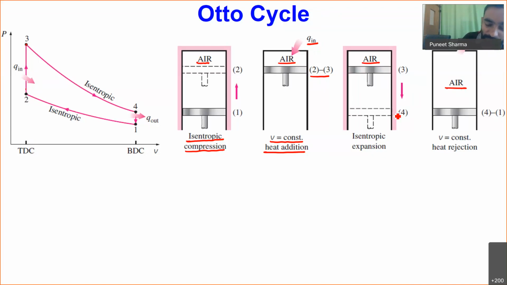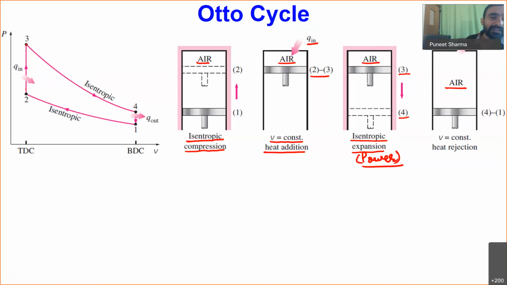Okay. Then the 3 to 4 process: after we have added the heat, we now have a high pressure, high temperature medium inside. That high pressure medium will act over the piston and move the piston in the downward direction. During this process, our gases are expanding over the piston, so we can closely approximate it to an isentropic expansion process. That's why for 3 to 4 I have taken the isentropic expansion, and this is the actual process where we are getting power in our cycle. So this is responsible for producing the power.